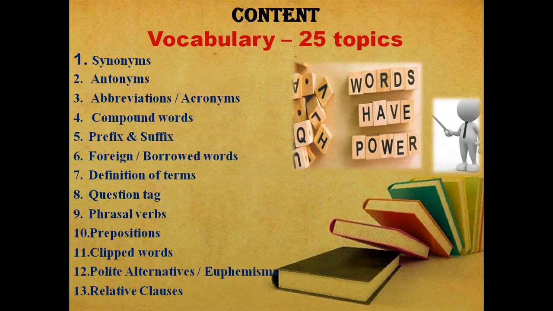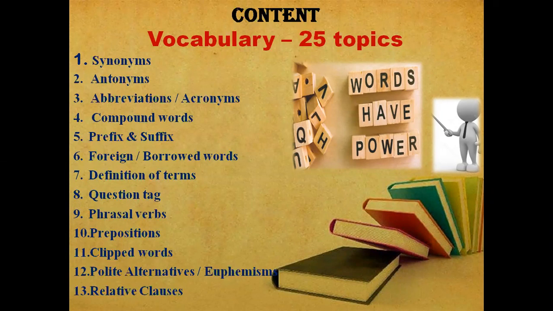So what is the first one? Synonyms. Second one, antonyms. Third one, abbreviation or acronyms. Fourth one, compound words. Fifth one, prefix and suffix. Sixth one, foreign and borrowed words. Seventh one, definition of terms. Eighth one, question tag. Ninth one, phrasal verbs. Tenth one, prepositions. 11th one, clip words.